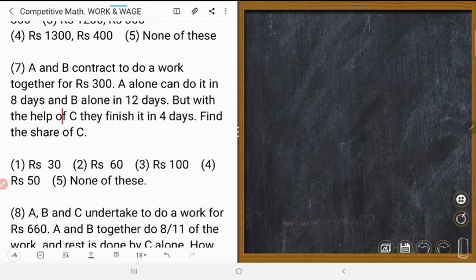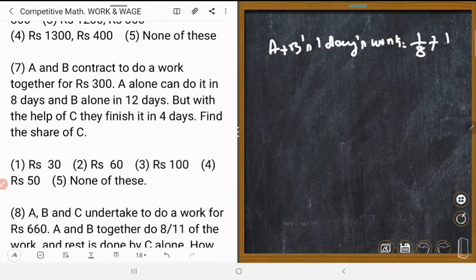Look at the blackboard. A plus B's 1 day's work is equal to how many? Tell me. A, 1 upon 8 plus 1 upon 12 is equal to, LCM of 8 and 12, 24. 24 divided by 8 is equal to 3 plus 24 divided by 12 is equal to 2, is equal to 5 upon 24. Right? That is 5 upon 24.